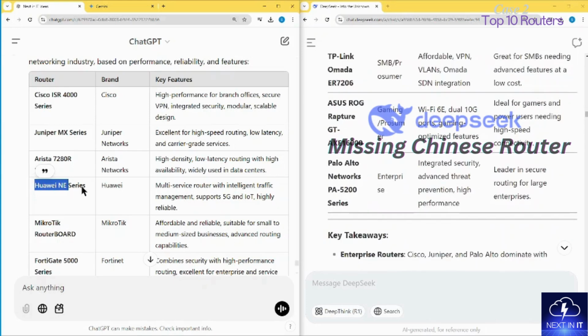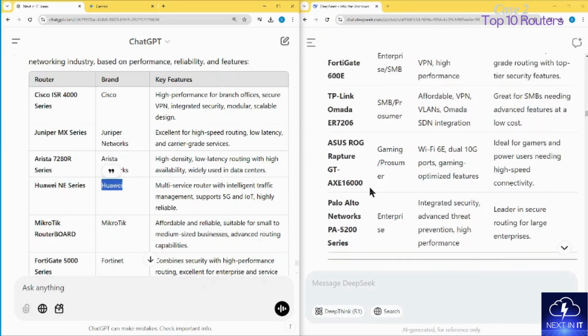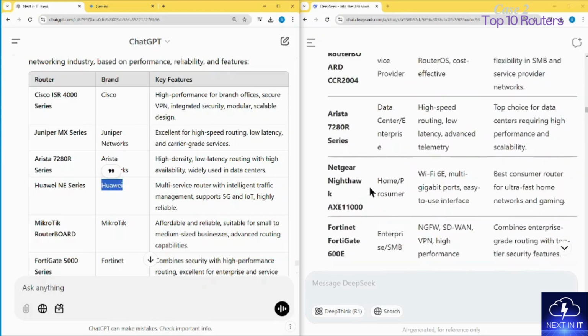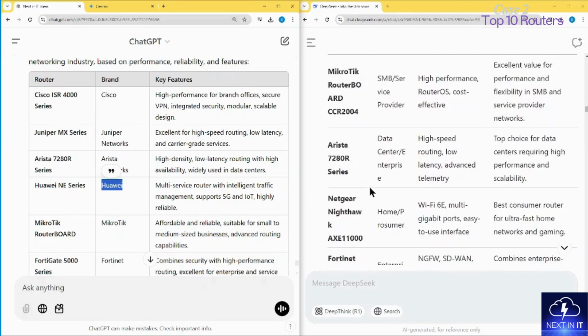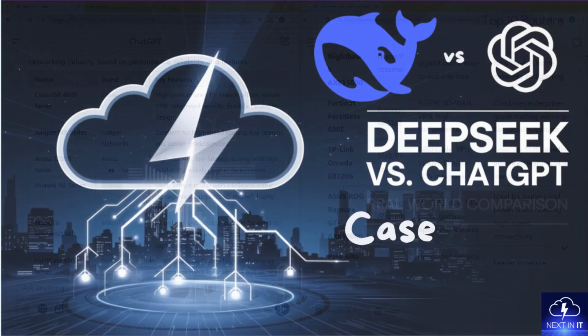The American tool is telling about the Huawei router at the fourth position, whereas this Chinese company's DeepSeek has completely excluded the Huawei router from the list. This is really interesting.